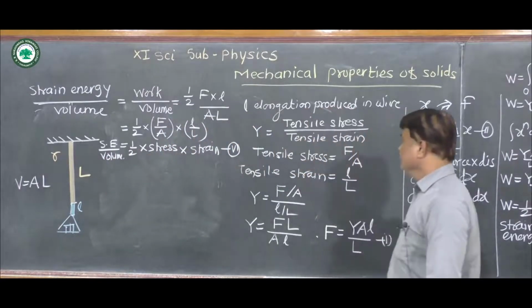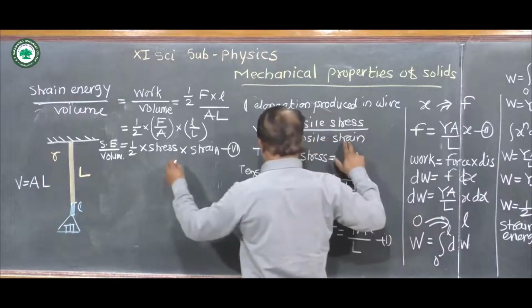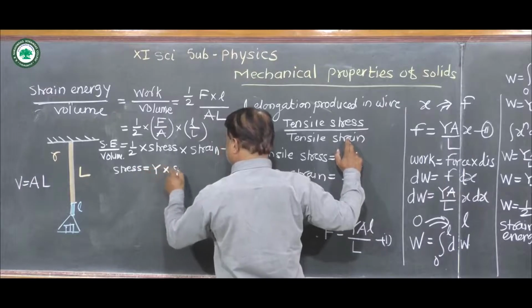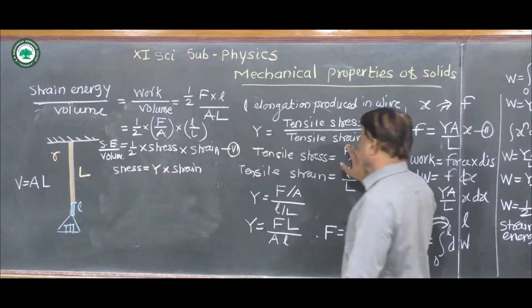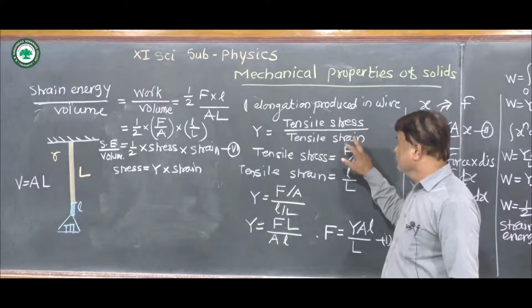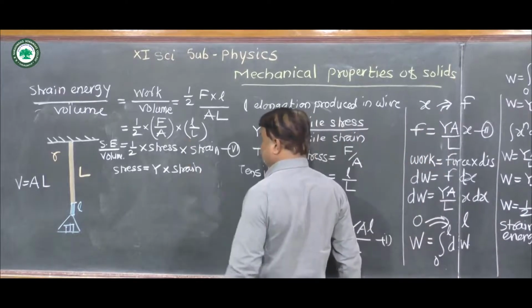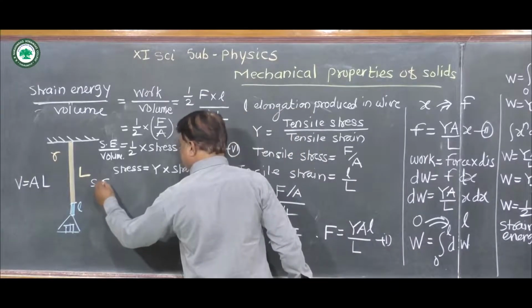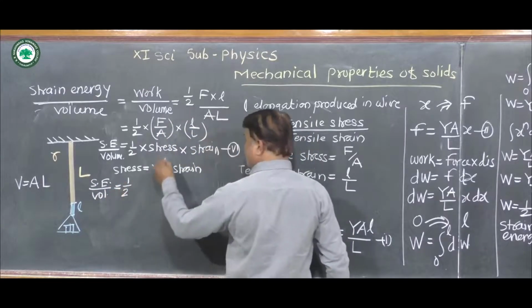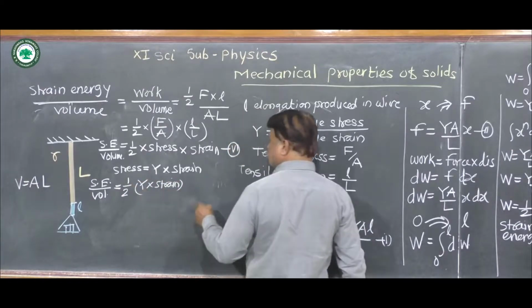Now see here, Young's modulus is equal to stress upon strain. If we rearrange this formula, the stress is equal to Y into strain. By using this value in the equation, we get strain energy per unit volume is equal to half, value of stress is Y into strain, into again strain.